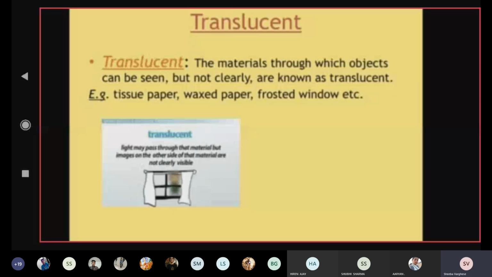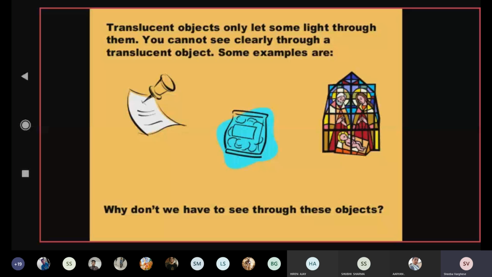Next we come to the third example. Now here you can see in the picture, even in the churches and all, you have seen such images. These are frosted windows, colored glasses you can see here. So through these we can see, but it will not be very clear. So these are a few examples of translucent objects, that is, which will only allow some light to enter through them. So when it is only some light, we can see only slightly. It will not be clear.